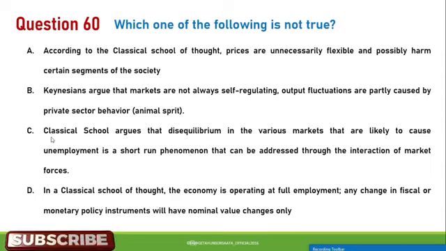C. Classical school argues that disequilibrium in the various markets that is likely to cause unemployment is a short-run phenomenon that can be addressed through the interaction of market forces. D. In a classical school of thought, the economy is operating at full employment. Any change in fiscal or monetary policy instrument will have nominal value change only.